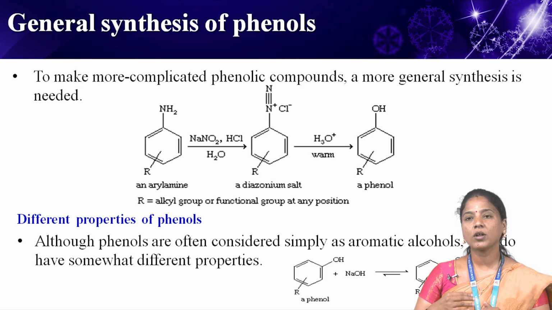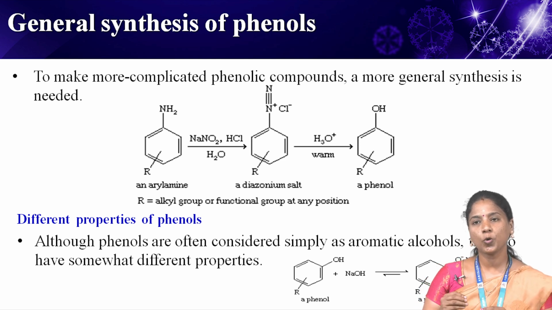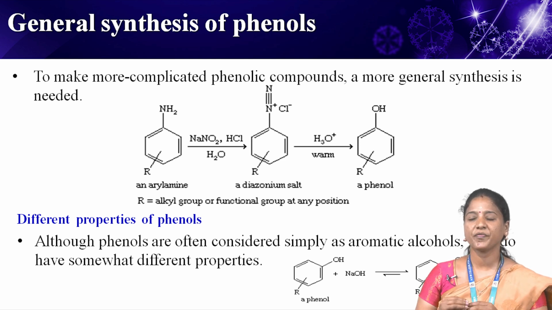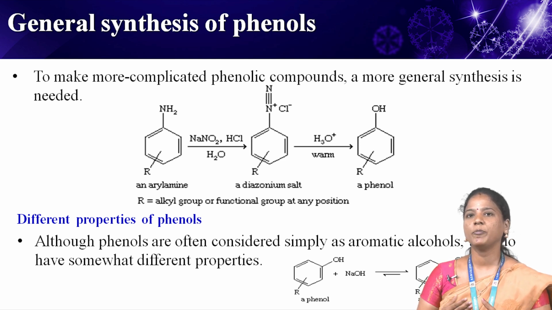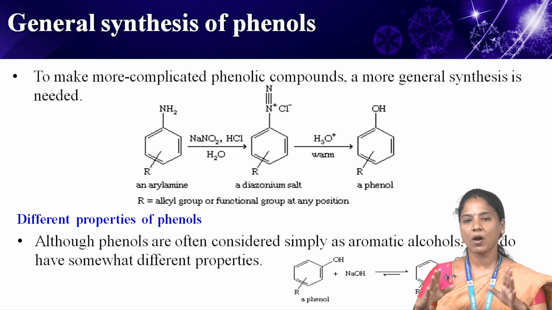General synthesis of phenol. To make more complicated phenolic compounds, a more general synthesis is needed. The cumene hydroperoxide reaction is fairly specific to phenol itself. The Dow process is somewhat more general, but the conditions required often lead to a low yield, and the molecule and other functional groups are destroyed.